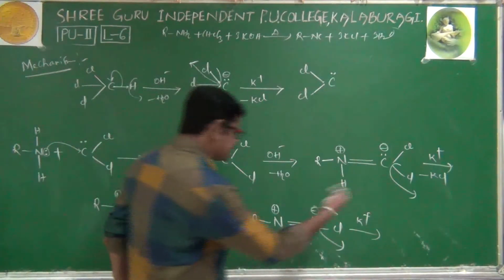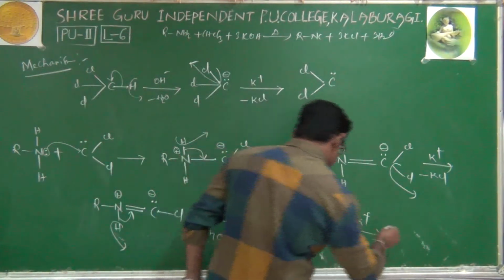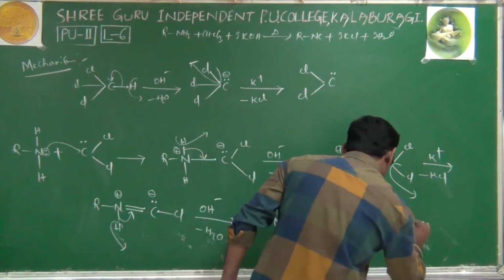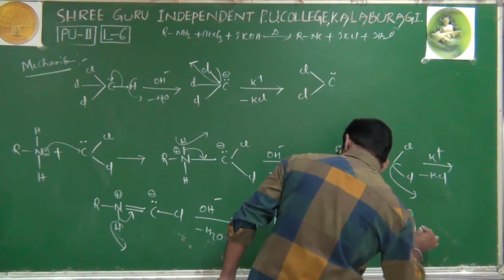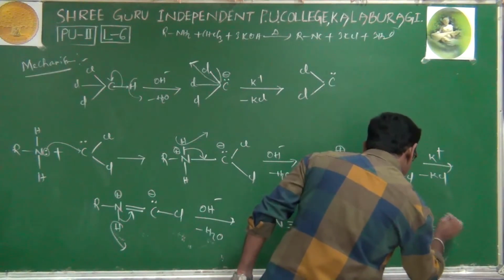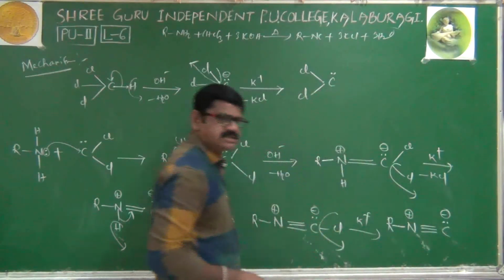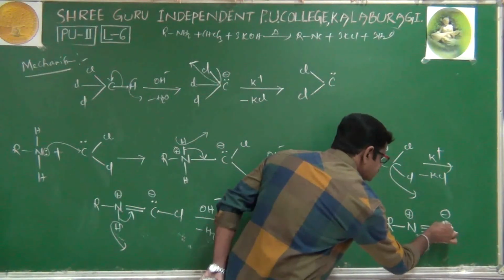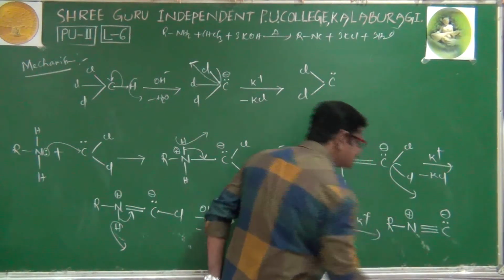That's why the next final structure is like this. That is R, N plus, triple bond, carbon with 2 electrons and a minus charge. That's it. Then finally, why does carbon have a minus charge? Because surrounding the carbon, 1, 2, 3, 4, 5 electrons are there.